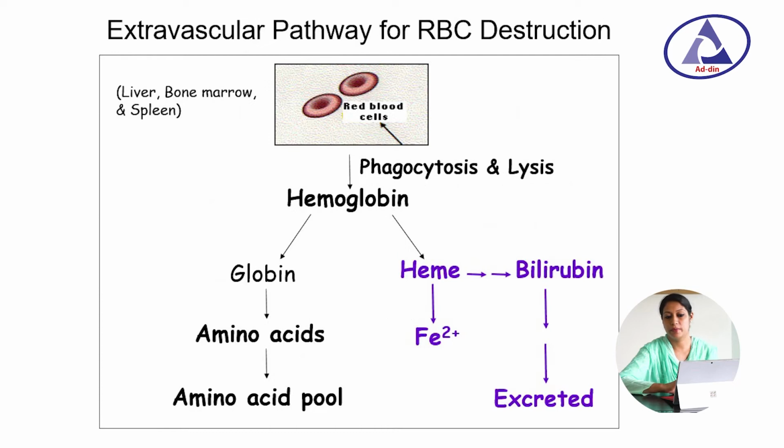In the extravascular pathway, RBC destruction occurs in the liver, bone marrow and spleen. Phagocytosis and lysis occur, and the hemoglobin is divided into heme and globin. The globin portion goes to the amino acid pool, and the heme portion is converted into bilirubin and then excreted.